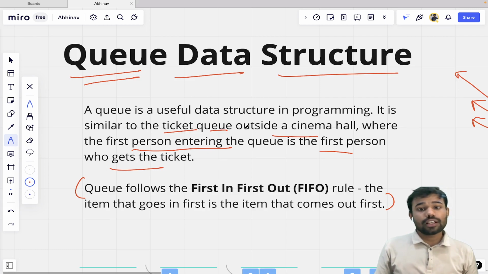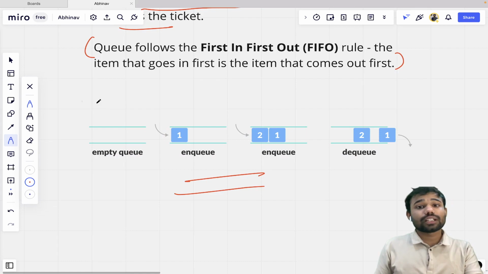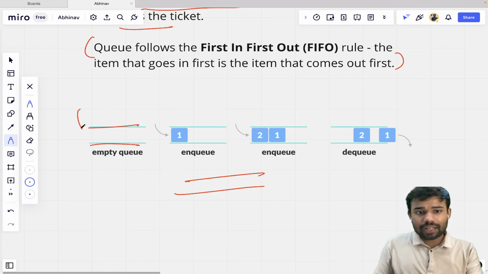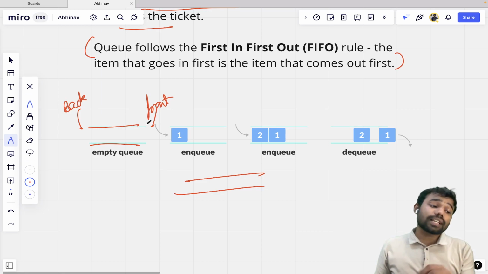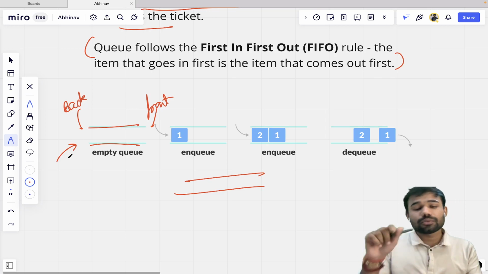Okay, great. So you can see here an example of a queue which is given to you. In this example you can see one thing. This is an empty queue. Let's say this is the back of the queue and this is the front of the queue. Whenever we insert an element in the queue, the element will be inserted from the back of the queue.